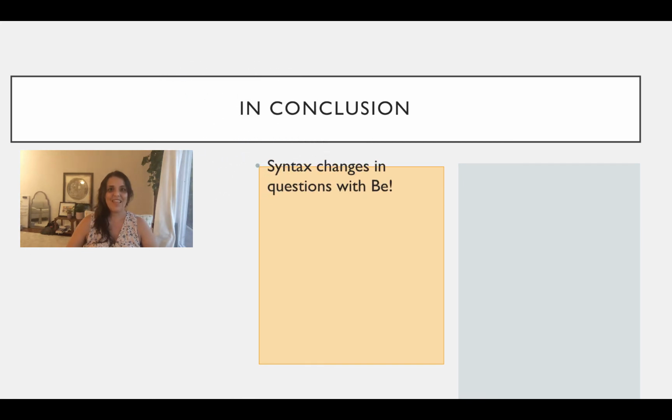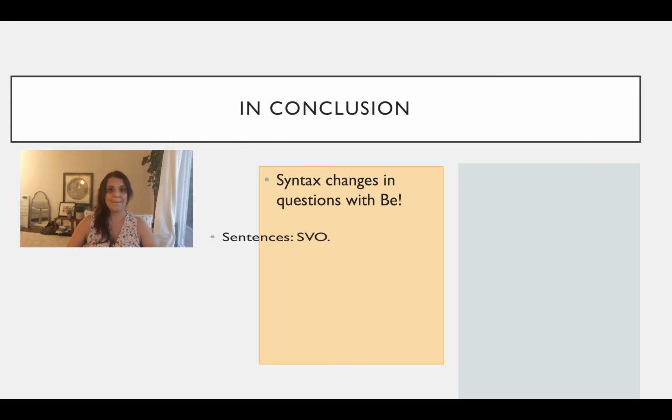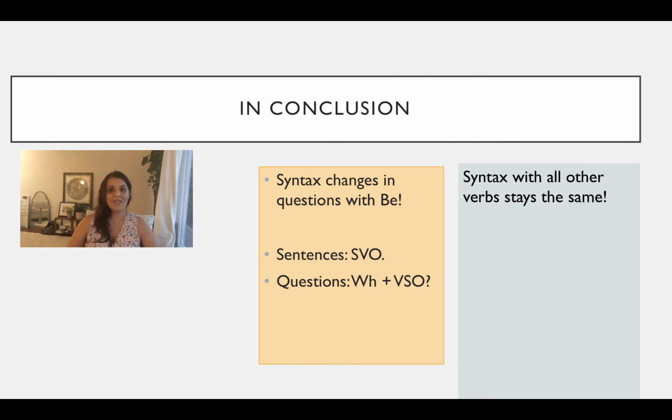In conclusion, syntax changes in questions where we use the verb be. In the sentence, we have SVO, or subject verb complete idea. SVO, O stands for object. That's the syntax for sentences. For questions, there's a switch. We use a WH word, but the subject and the verb change positions. When we ask questions with verbs other than the verb be, the syntax stays the same.